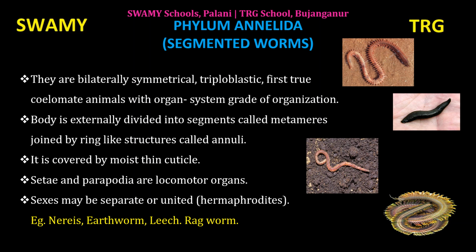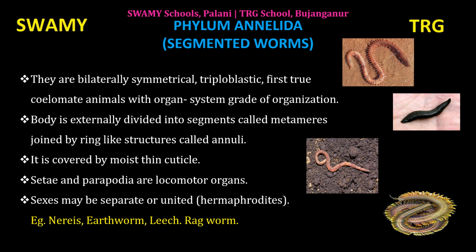In Porifera, only the periphery, they contain cellular level of organization. In case of Coelenterata, Platyhelminthes and Aschelminthes, they have tissue level of organization. But in annelids, they have organ system grade of organization. It is from phylum Annelida that the organ system forms. Example, digestive system, excretory system, etc.